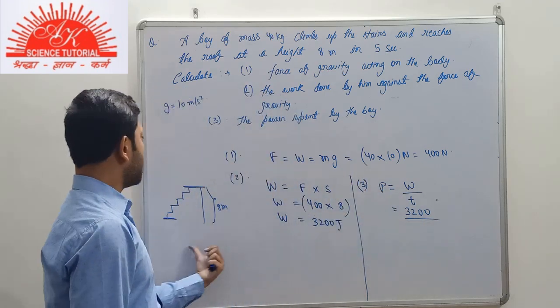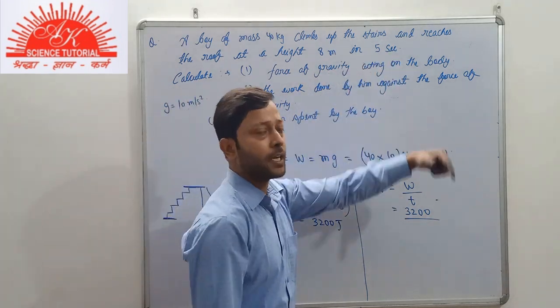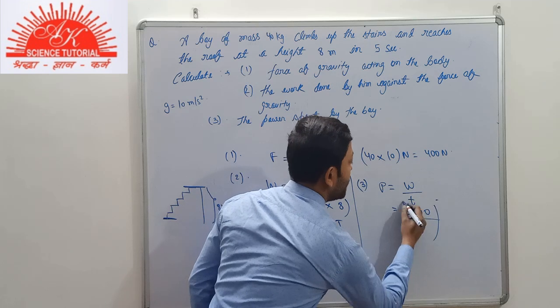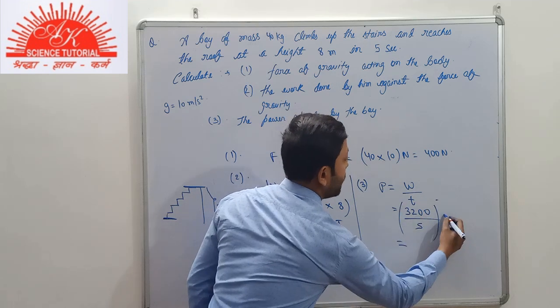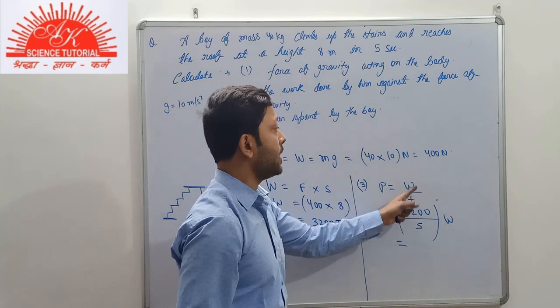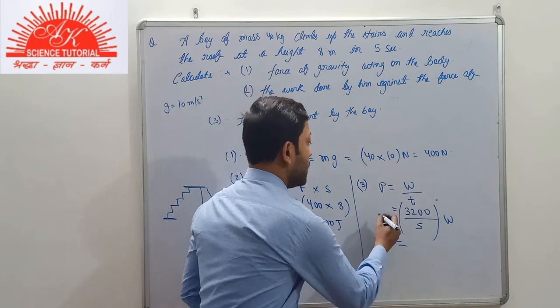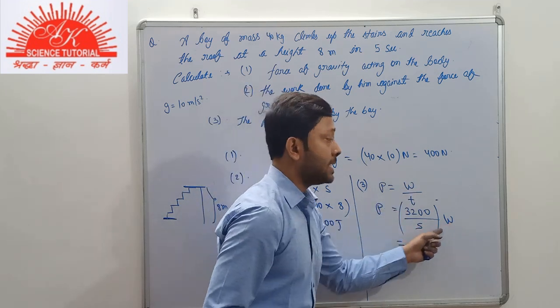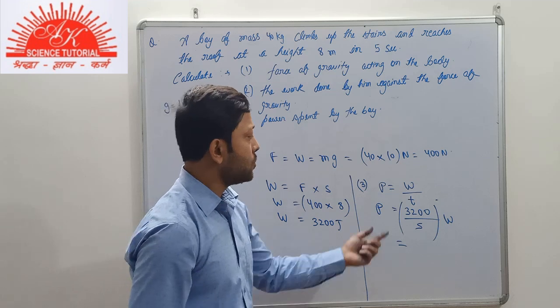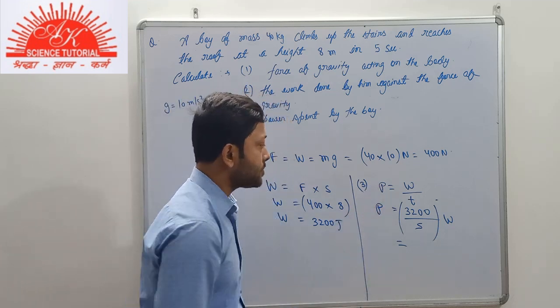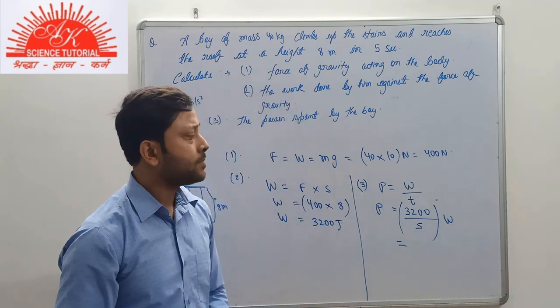In the whole process, he takes a time of 5 seconds. So here we have the time also. As both of them are in their SI units, the power will also be in its SI unit, that is watt. So this will be the power. You can find it on your own.